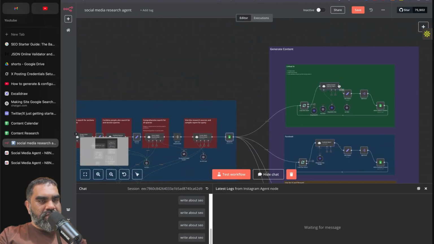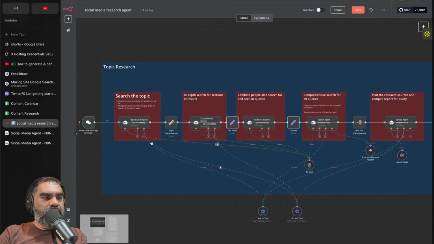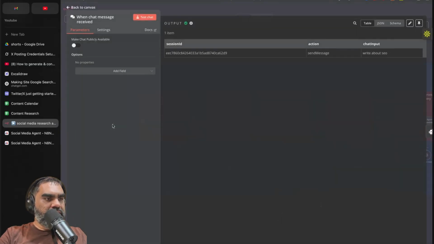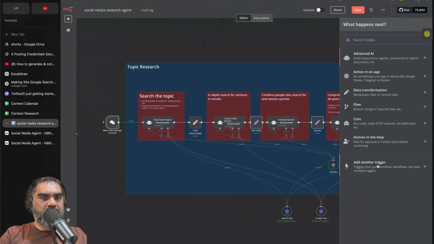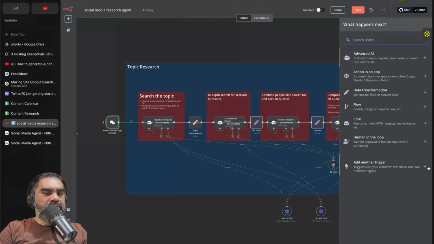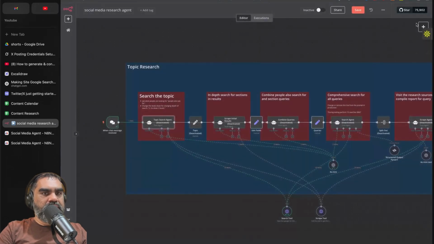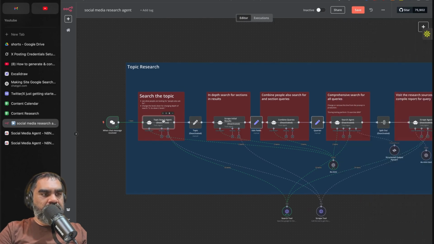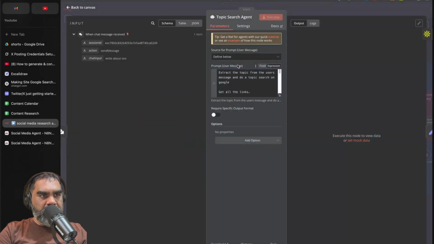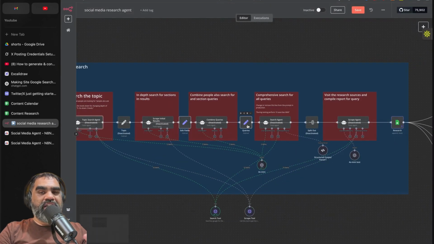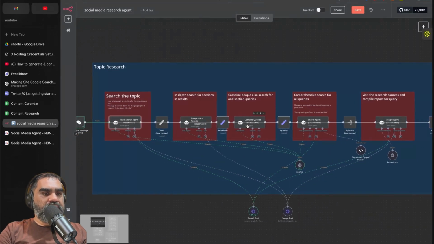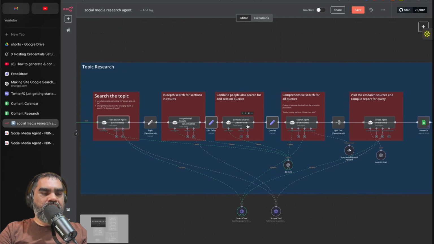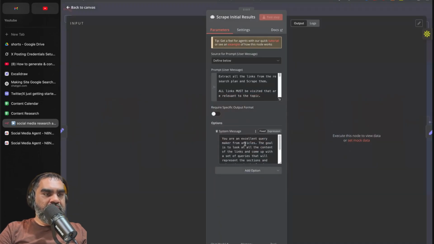So now is the generate content part. Let me again go through the nodes once more. This is the chat trigger node. If you go to chat triggers, it will be the chat trigger. This one, topic search agent, is under advanced AI. Then the AI agent node. The prompts are set in the user message, and you also set a system prompt. More dynamic and more relevant things go in the user prompt, but how the agent should behave will be in the system prompt.